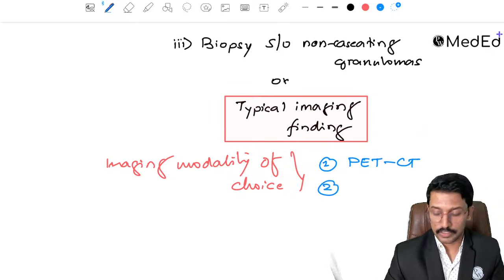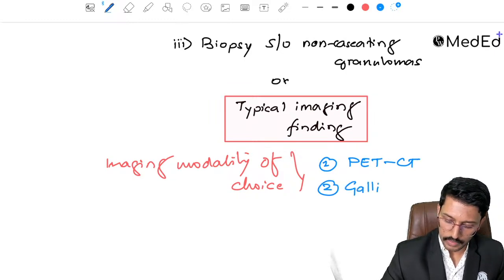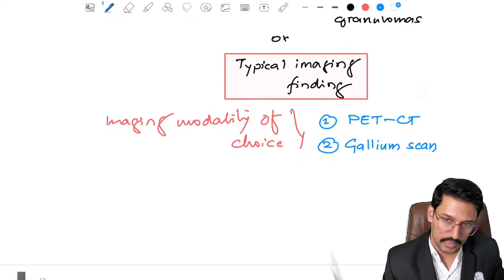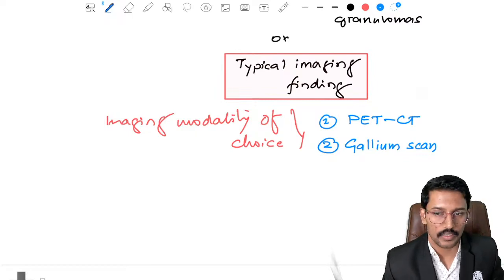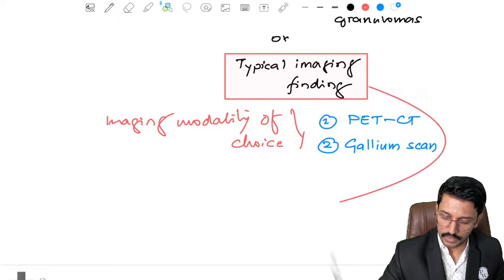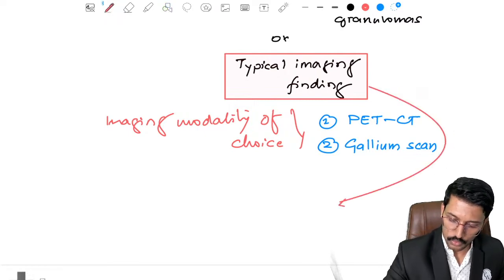Number 2, if PET-CT is not available, you can think of gallium scan. Okay, either PET-CT or gallium scan. Both are nuclear scans, right? They are not like your simple CT or MRI. Now what are we seeing? What are those typical imaging findings that we will be seeing in these investigations? Those findings are 2 important ones.